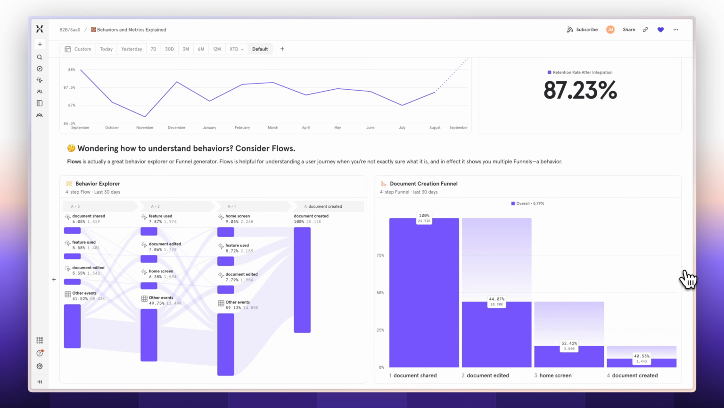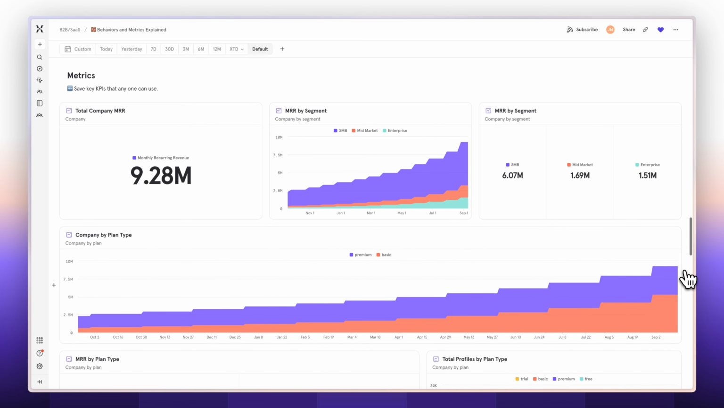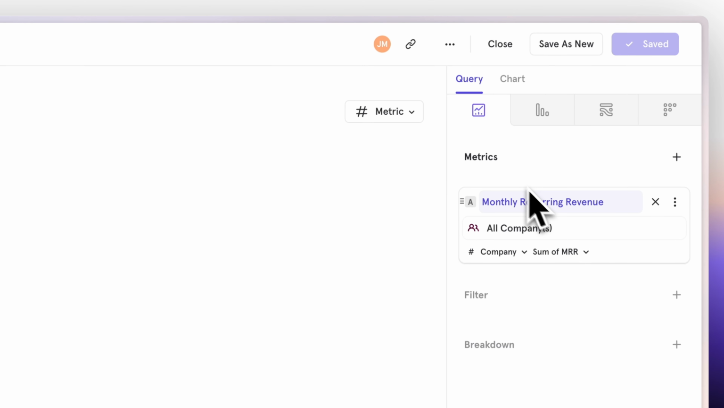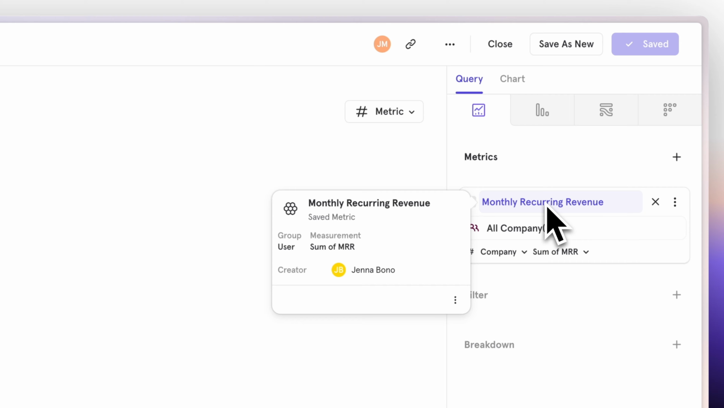Now let's get into metrics. Metrics are great for keeping track of company KPIs and key measurements that you want everyone in your company to rely on. In the top 3 reports I'm looking at here, I'm looking at monthly recurring revenue. Let's dive into one of these reports and check it out. Now this metric was created by someone other than myself. If I look here, I can see that it was created by Jenna, a product manager on our team.